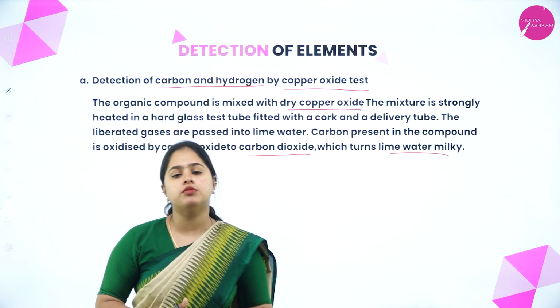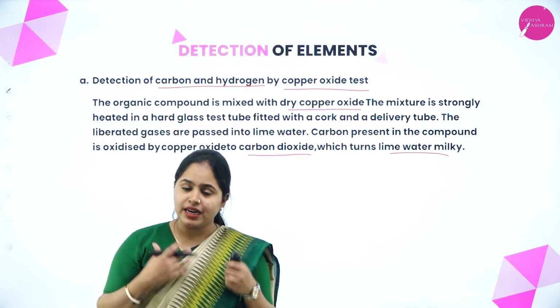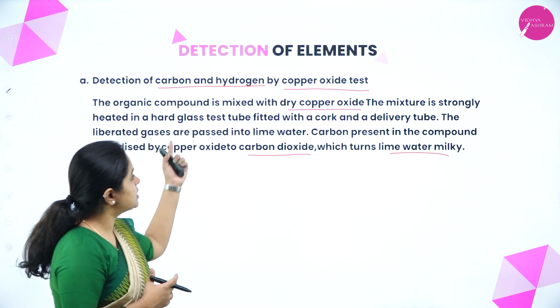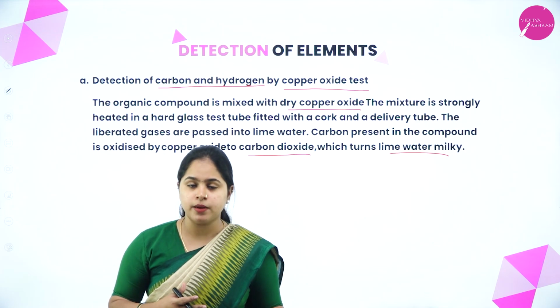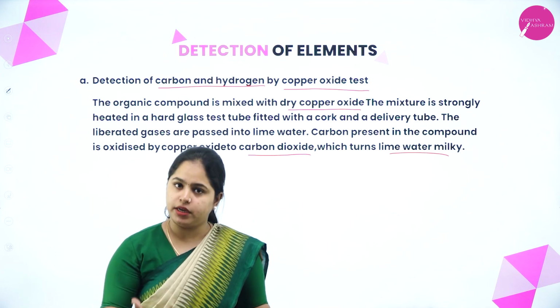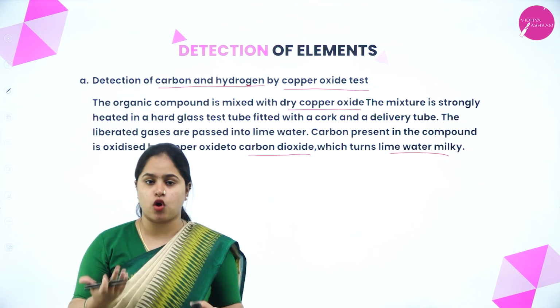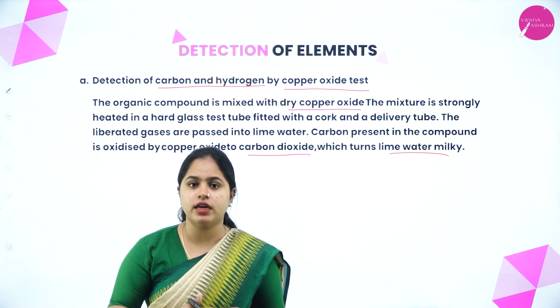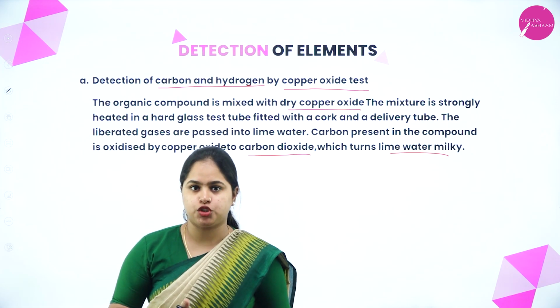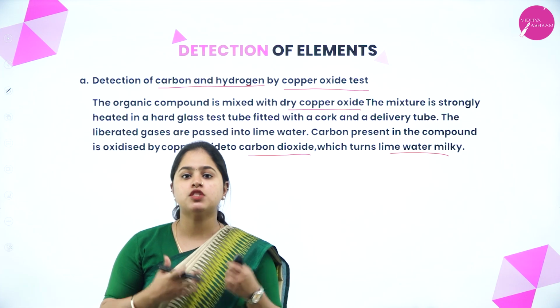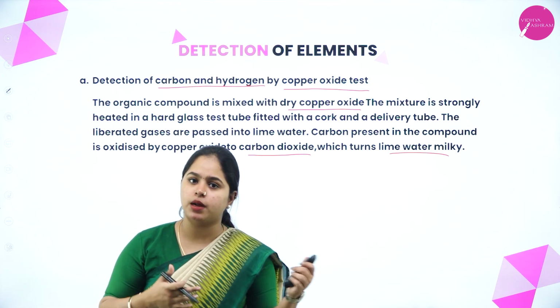And how do we confirm the presence of hydrogen? When hydrogen is also present in the organic compound, when it reacts with copper oxide, it forms water, right? Now, when the water further reacts with anhydrous copper sulfate, it forms copper sulfate pentahydrate, CuSO4·5H2O, which has a blue color. Based on this, we can detect the presence of carbon and hydrogen.